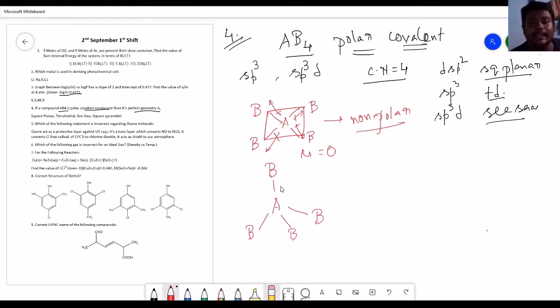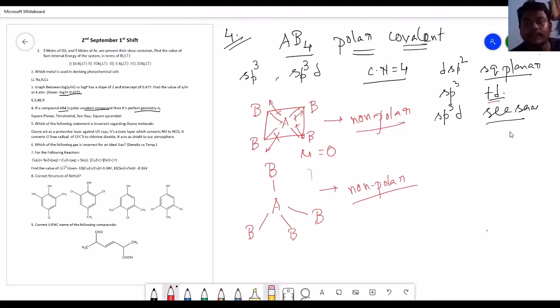And again, if it occupies the non-polar, if it occupies the tetrahedral part, then it should be a non-polar one also, as I explained to you. So I hope you understand the point. That also becomes a non-polar part. So in the tetrahedral form, it will also become non-polar.